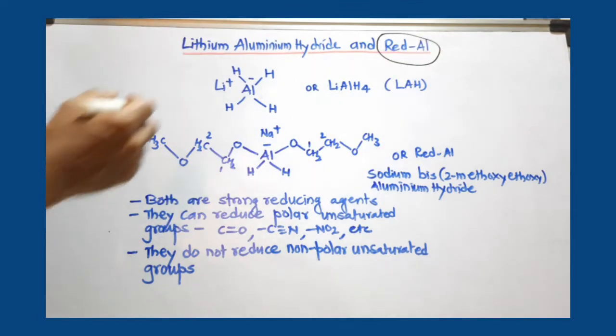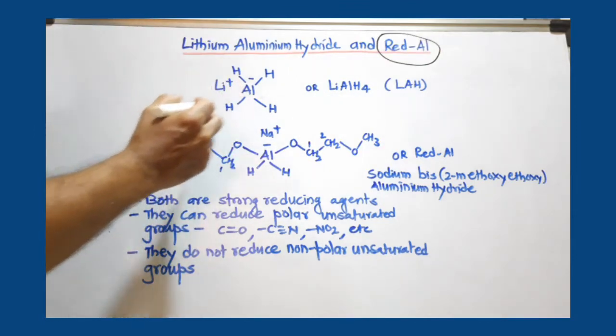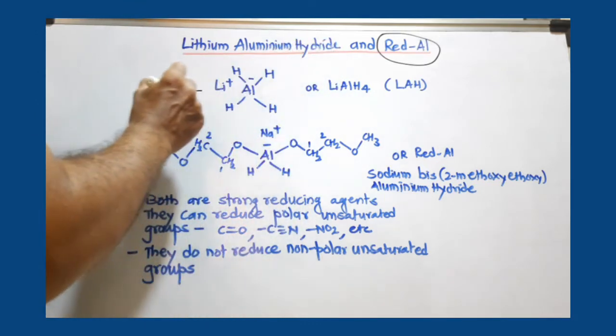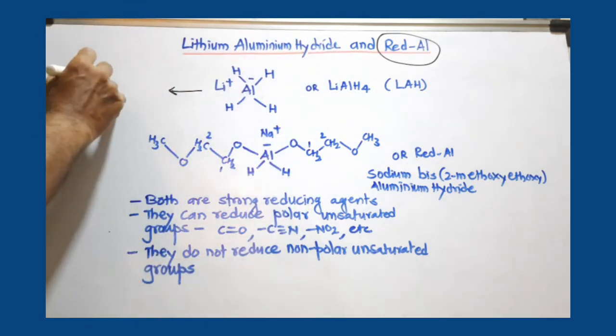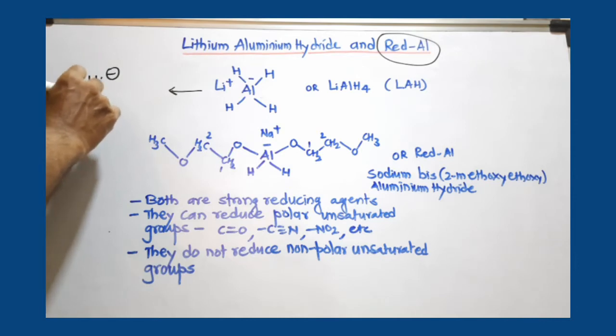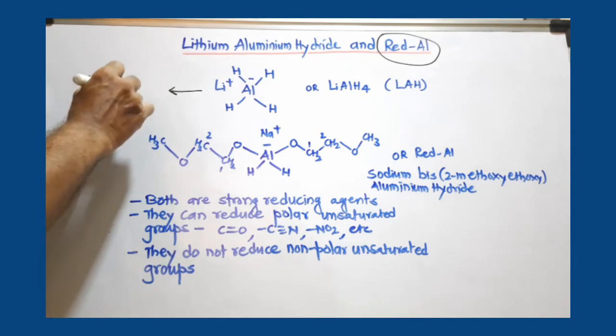Now see, this lithium aluminum hydride, why do we call it a hydride? Because this molecule can give hydride ions.